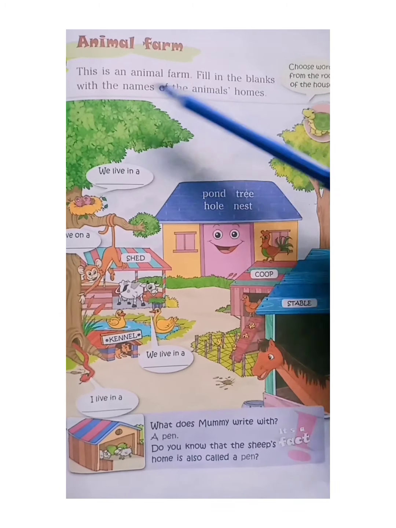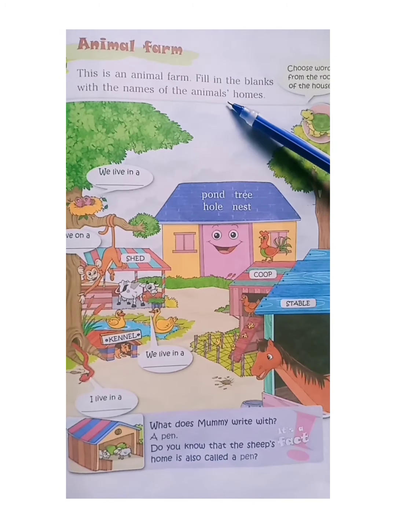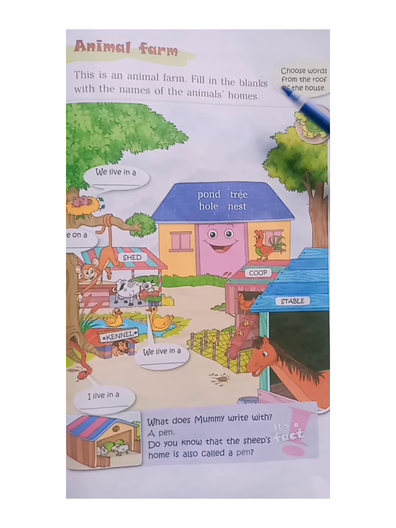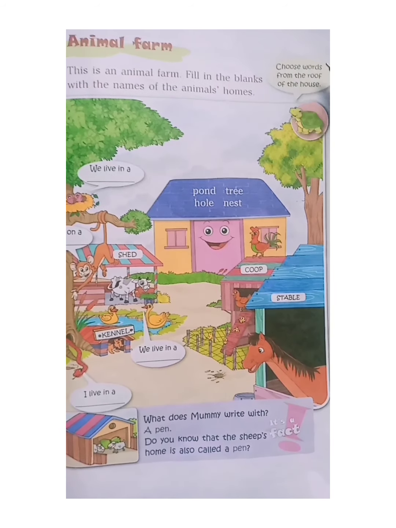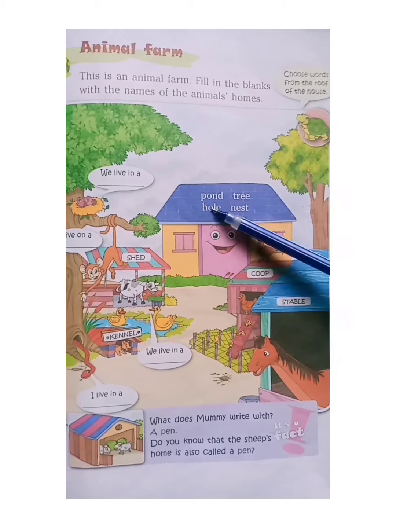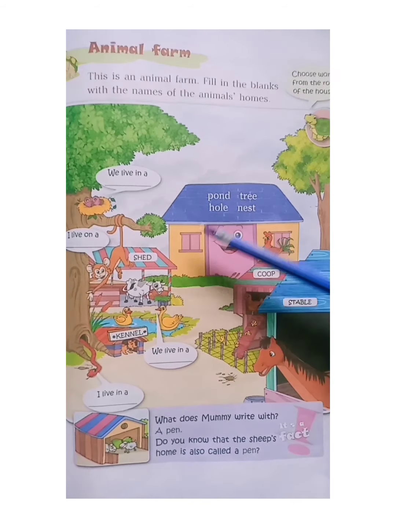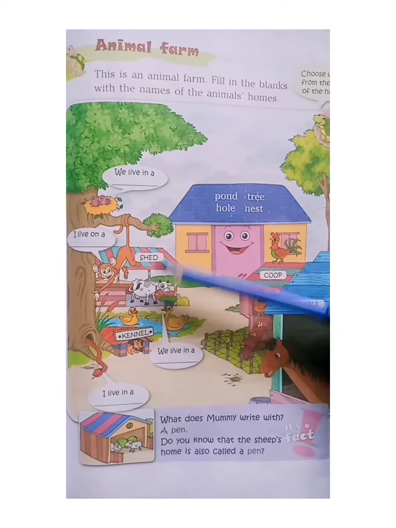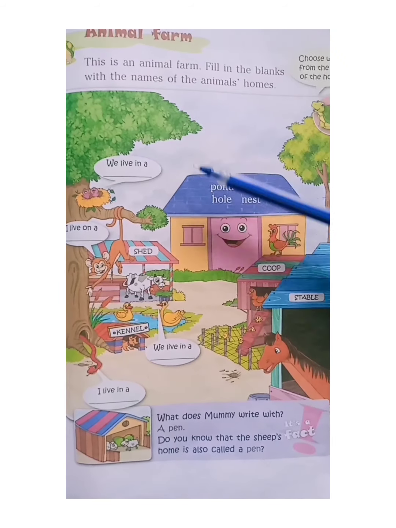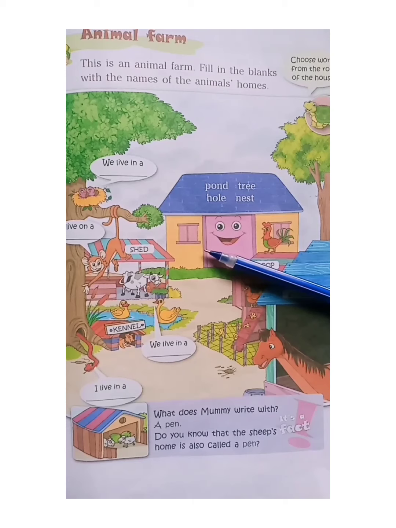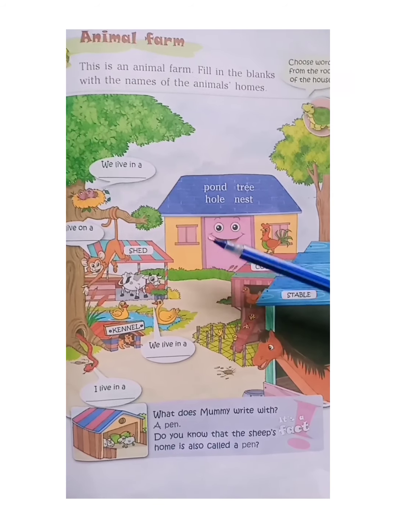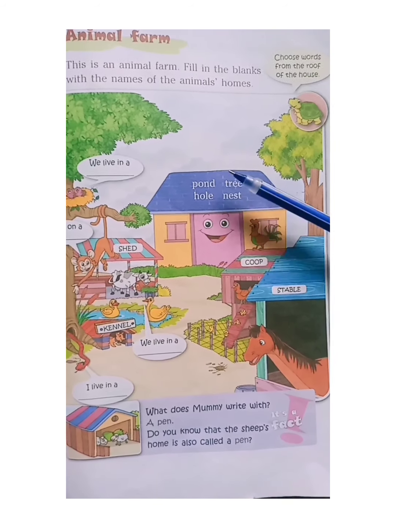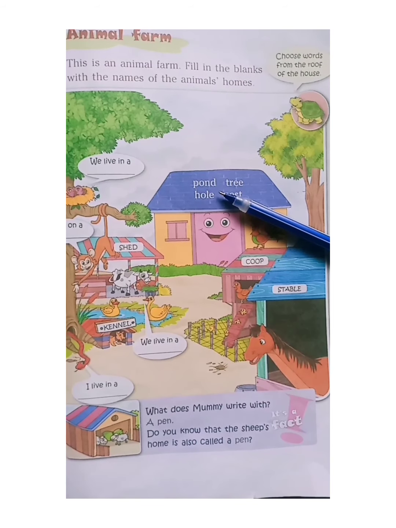Fill in the blanks with the names of the animals' homes. Choose words from the roof of the house. Children, here we have to fill in the blanks with the names of the animals' homes. We have to choose the words from the roof of the house.